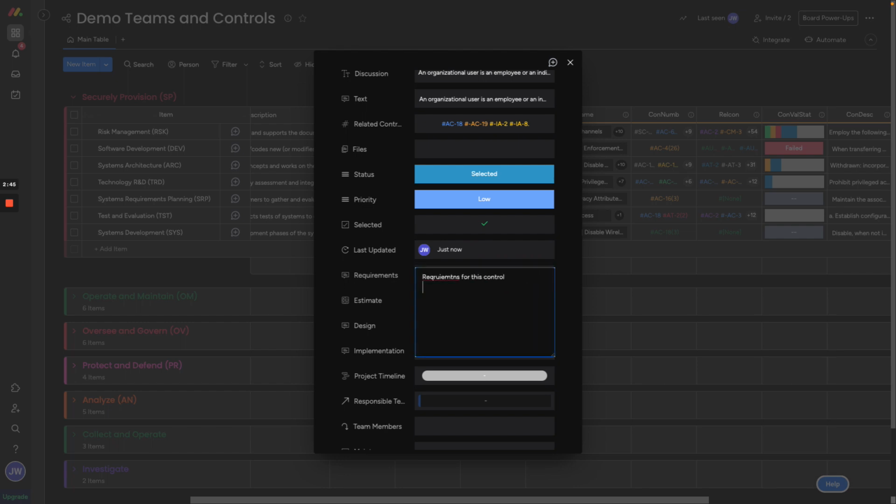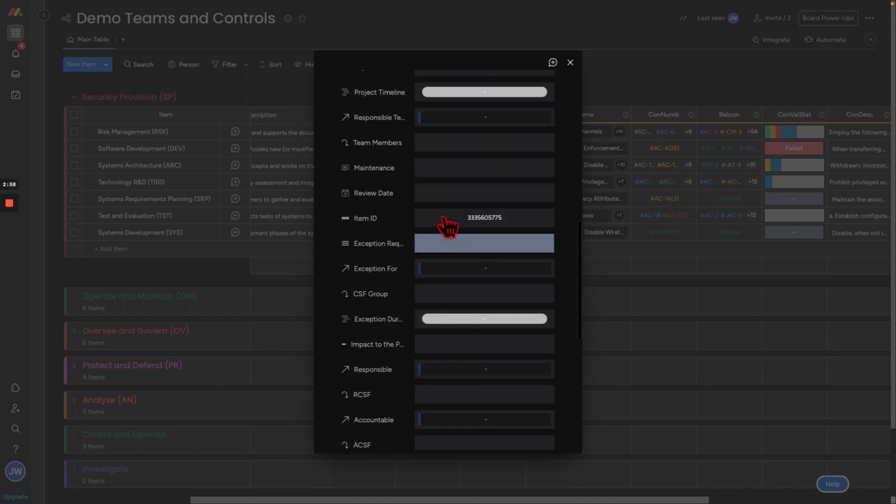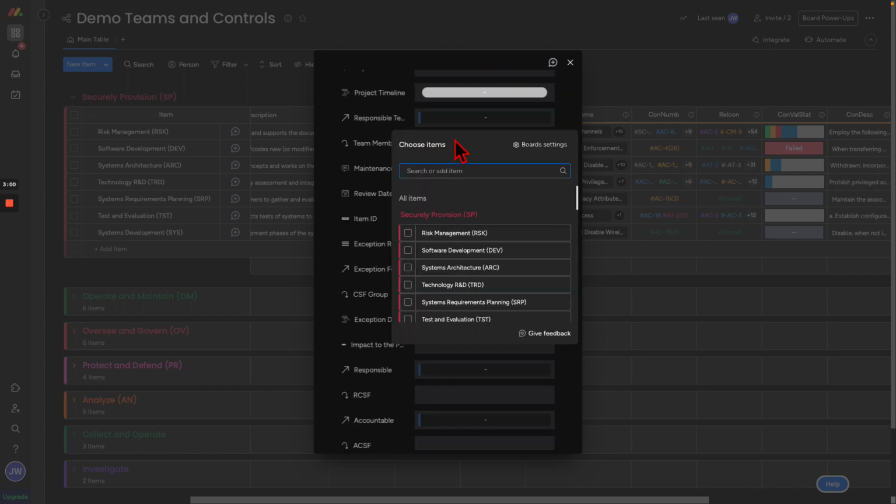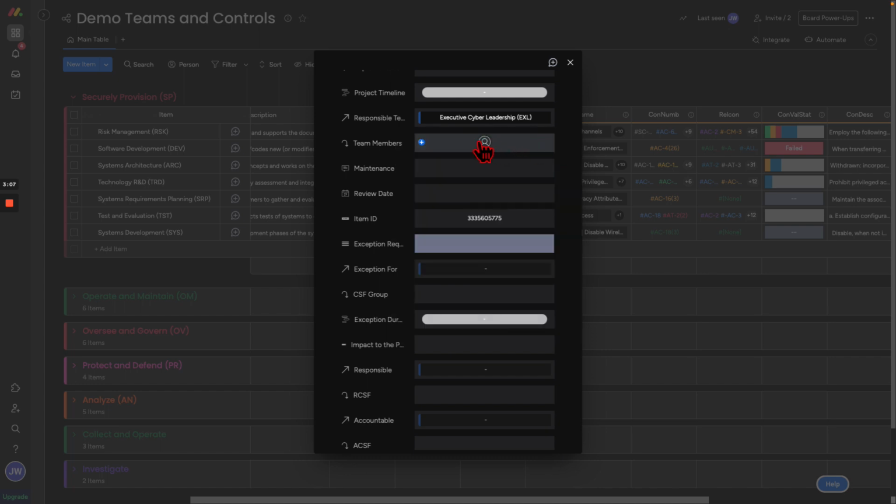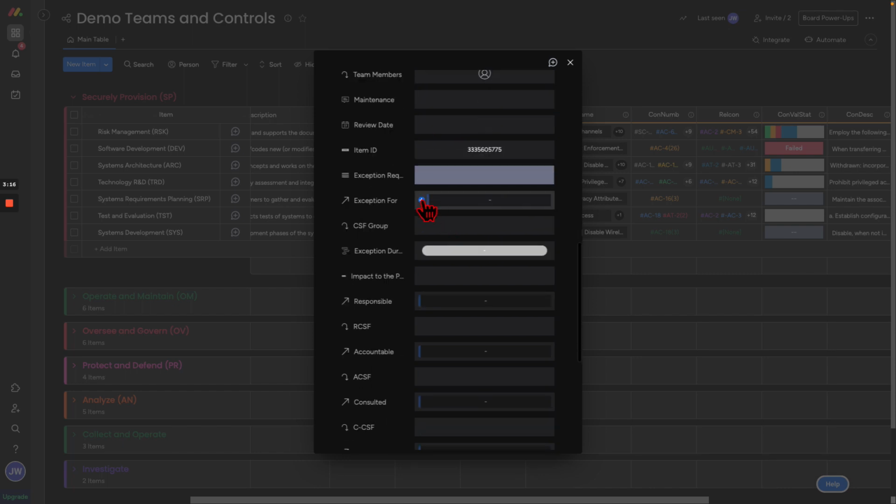We can update our budget. We can say it's going to be 3,500. We can share design principles. We can work on our implementation, our project timeline, assign our responsible teams, right? In this case, we're going to pick the executive cyber leadership and put them on this team. And then we have a team member, right? We can add team members about who's working on this project. We can define how we're going to maintain it, set a review date. We can manage our exceptions.